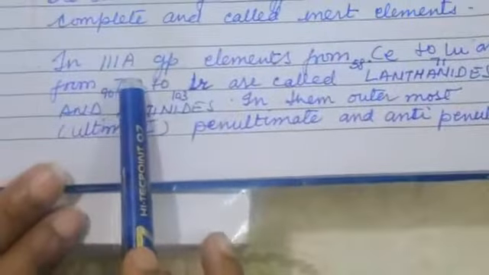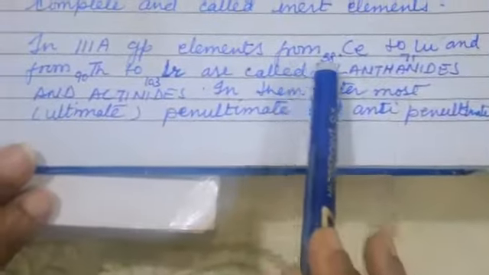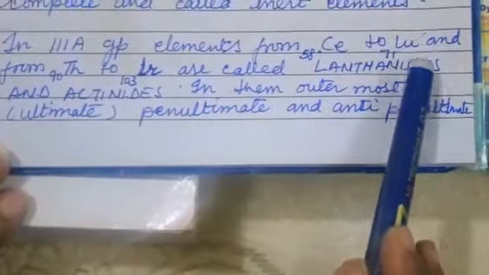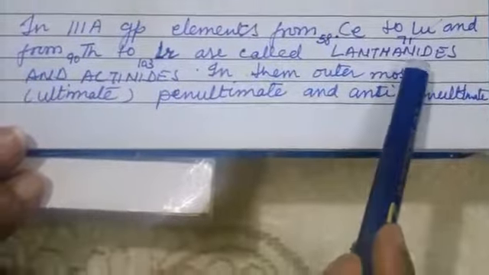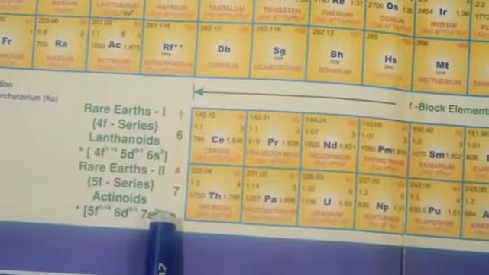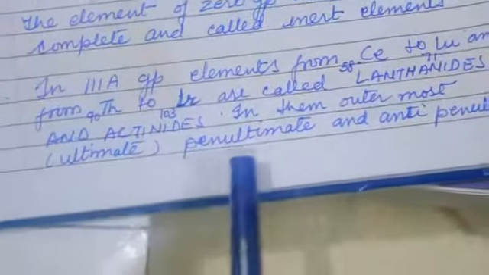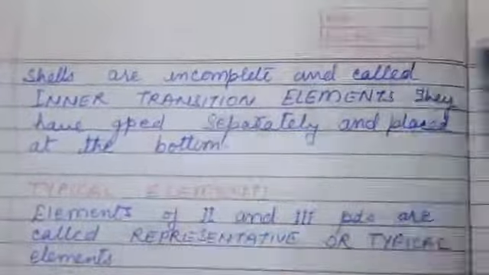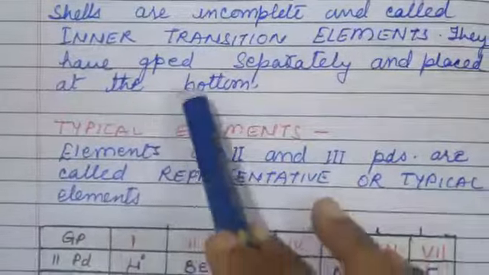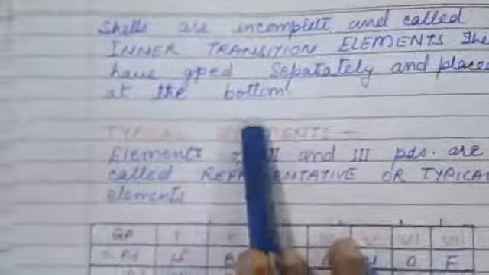Next, in the third B group, the elements from cesium to lutetium and thorium to lawrencium are called lanthanides and actinides, also known as lanthanoids and actinoids. In them, the outermost or ultimate, penultimate and antepenultimate shells are incomplete, and they are called inner transition elements.